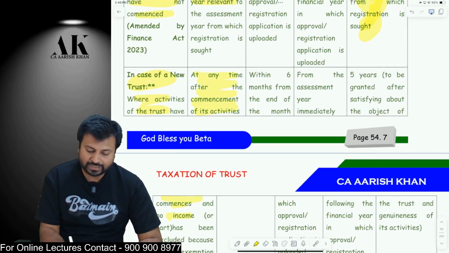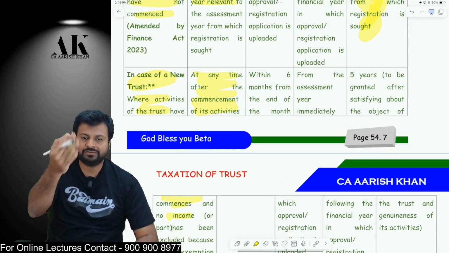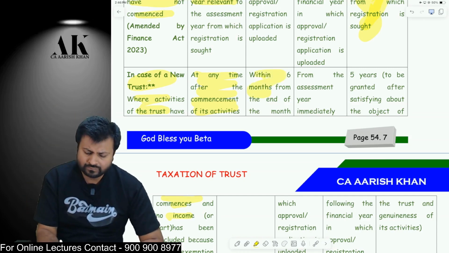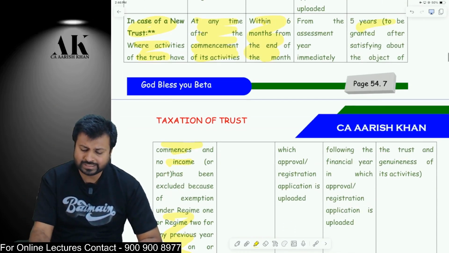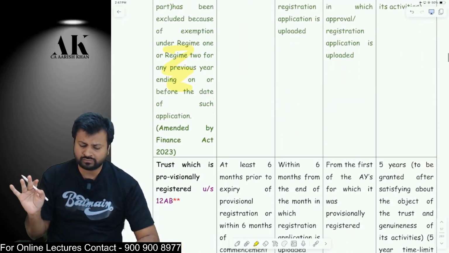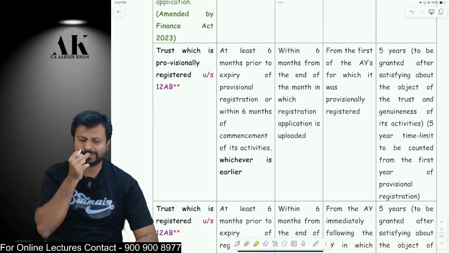then I can come anytime. At any time after the commencement of activity, there is no time limit. Whenever you come, you will get the registration. If you don't come, you will not get the registration. Within 6 months, we will give you the registration, and this registration will be for 5 years, and it will be a final registration, no provisional registration for you. In your case, provisional registration will not be given.